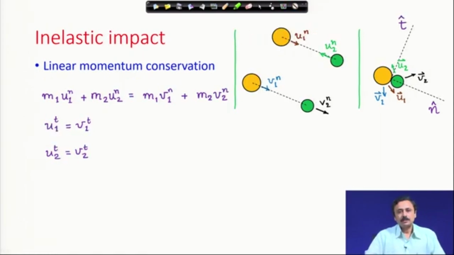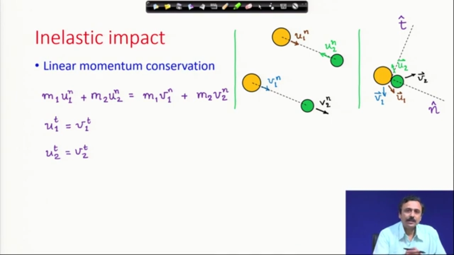Now, we will discuss inelastic impact. Linear momentum conservation is always satisfied. Remember what inelastic impact is: you do not have energy conservation, but linear momentum conservation is always there.